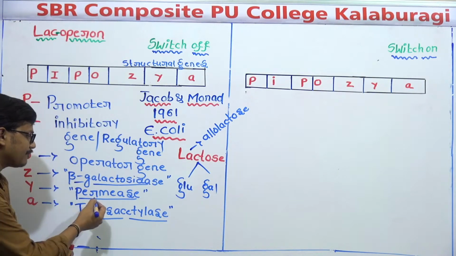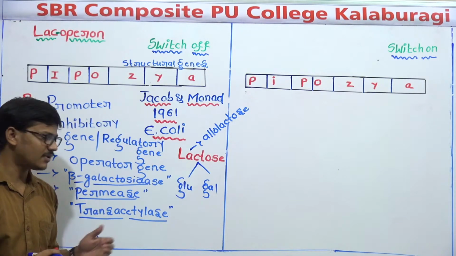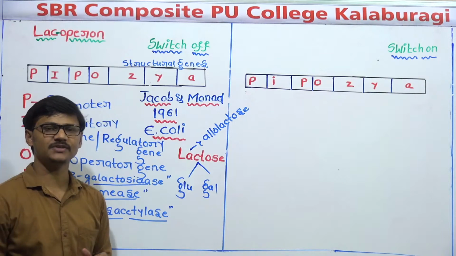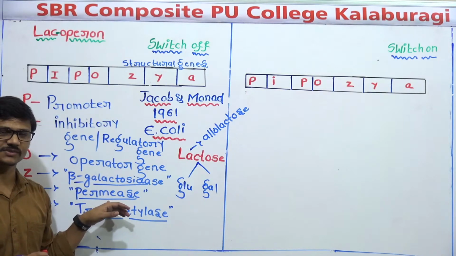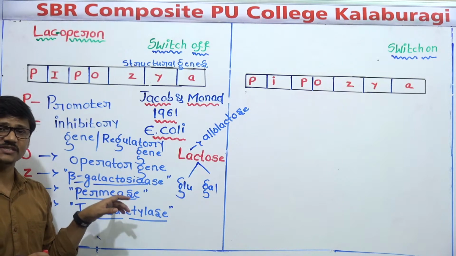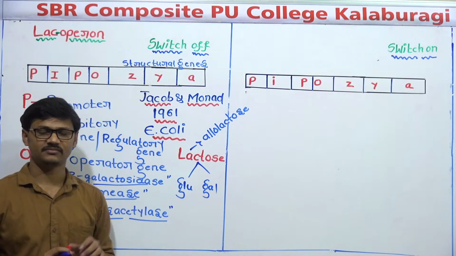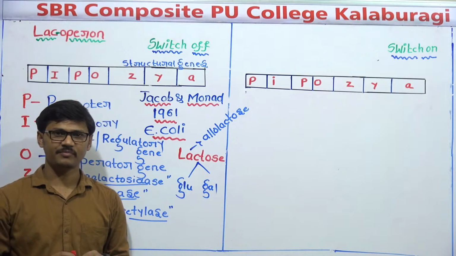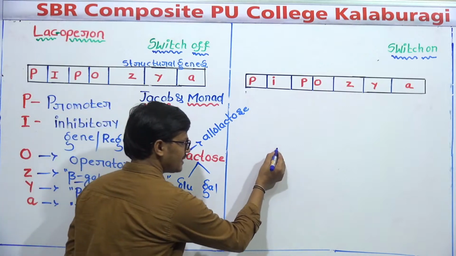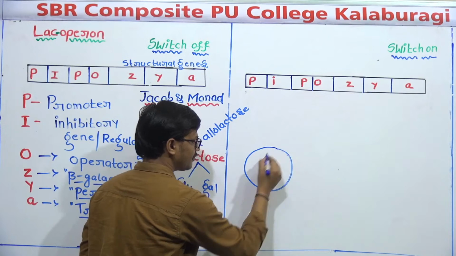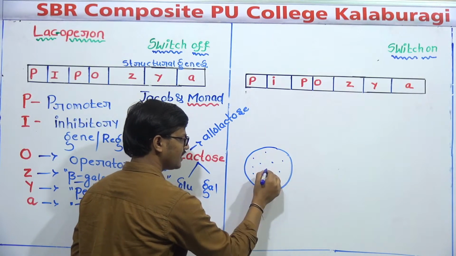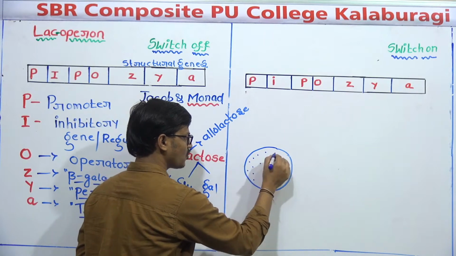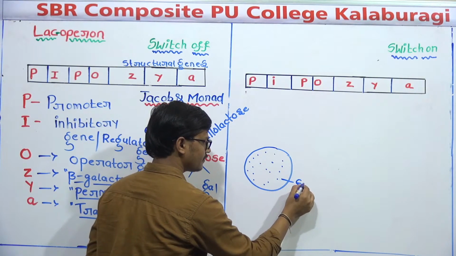Now you take the permease. What is the function of this permease enzyme? The name itself indicates the function. Permease means it is responsible for permeability. So what is the meaning of permeability? Say there is a bacterial culture. Bacterial culture means a colony of bacteria. Think of these all as E. coli bacteria.